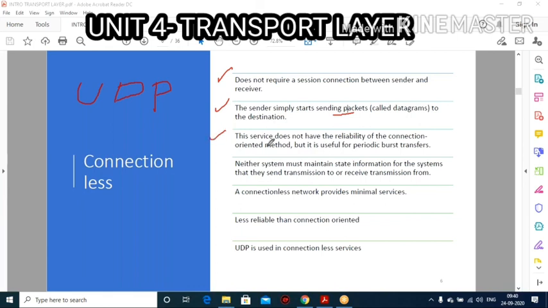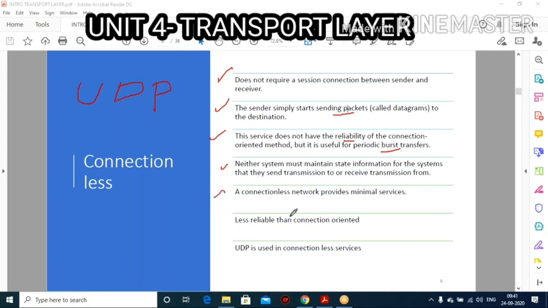The third point is that the service does not have reliability. Only the connection oriented model has reliability; connectionless does not. But it is useful for periodic burst transfer. If you want to send bursts, that is, a large amount of data, you can send it periodically. Neither system must maintain state information about the system it sends transmissions to or receives transmissions from.